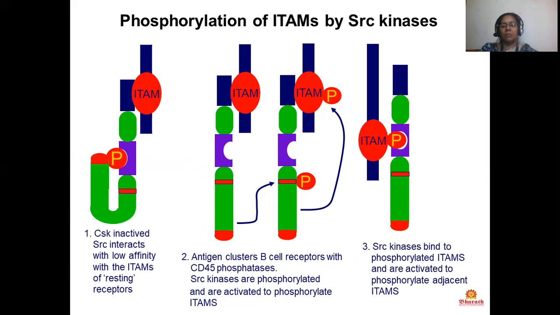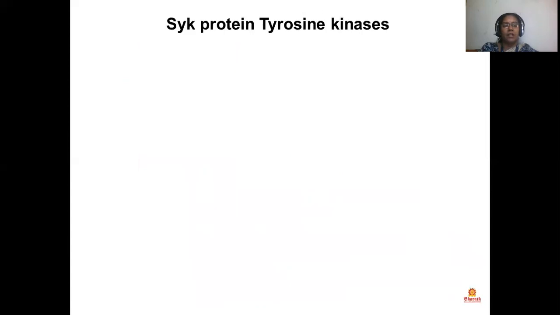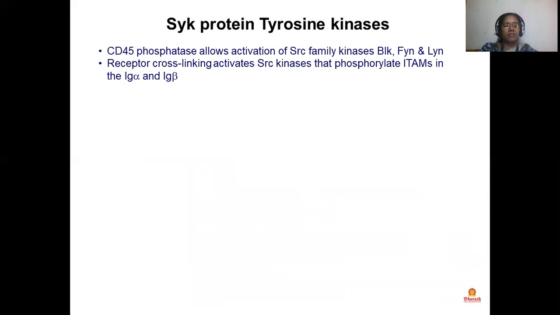SRC kinase binds to phosphorylated ITAMs and is activated to phosphorylate adjacent ITAMs. SYK protein tyrosine kinases: The CD45 phosphatase allows activation of SRC family kinases, that is BLK, FYN and LYN, and with receptor cross-linking, SRC kinases phosphorylate ITAMs in the Ig alpha and Ig beta.